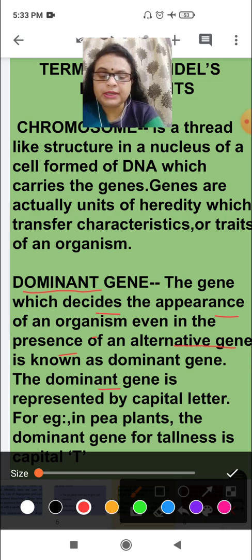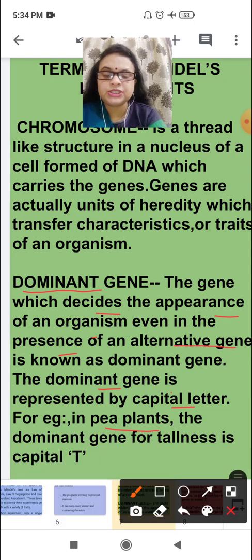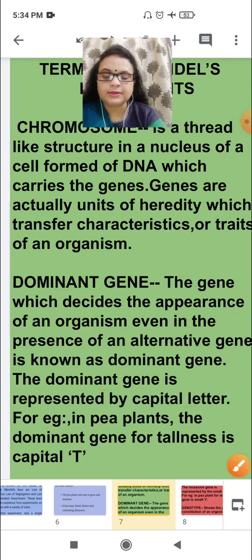The dominant gene is always represented, meaning when you do practicals you have to show symbols for the dominant genes and for the recessive genes. The dominant gene is always represented by a capital letter. When we are showing an example for a pea plant, how is it shown? The dominant gene for tallness is capital T. When a character is dominant, we always show it with a capital letter.